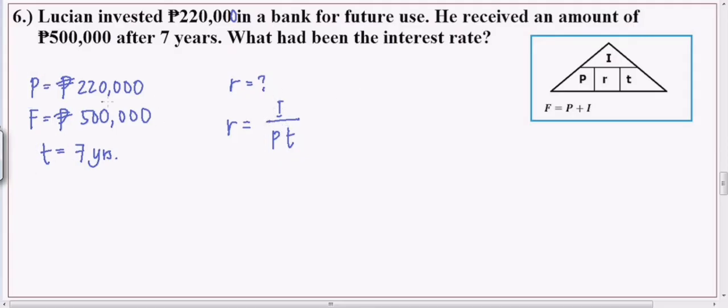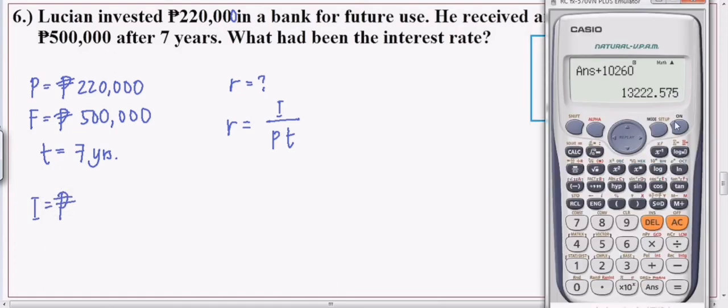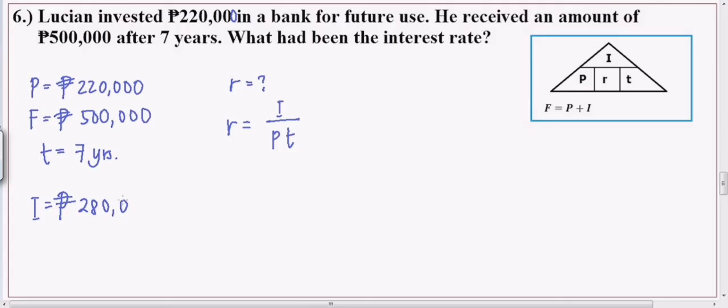Pero guys, makukuha nyo yung I, syempre, by looking at this two. Kahit i-observe nyo lang yan, malalaman nyo na kumita siya ng pera. Tama? Kumita siya ng 500,000 minus 220,000. So, kumita siya ng 280,000 dun sa pera niya. Okay? After 7 years. Kasi, 220 yung ininvest niya. Nakuha niya 500K. So, lumaki yung pera ng 280. Ibig sabihin, yun yung naging interest. Gets? Okay? So, that would be the interest value.